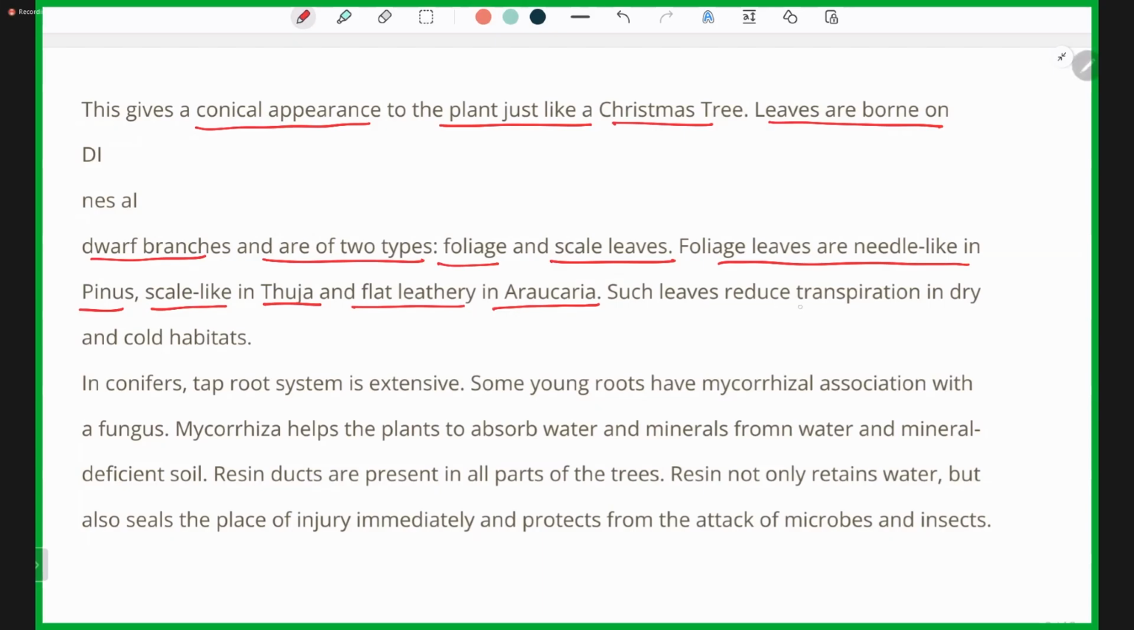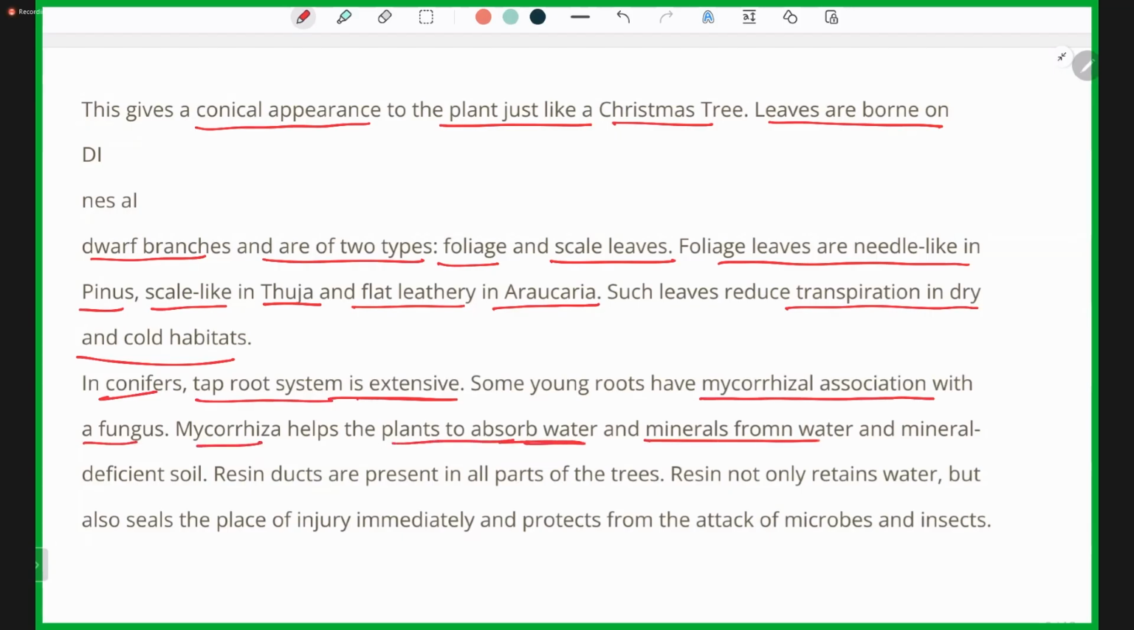Such leaves reduce transpiration in dry and cold habitats. Why are the leaves diminished to needles? In order to prevent the loss of moisture, to prevent transpiration in dry and cold habitats. In conifers, the taproot system is very extensive. Some young roots have mycorrhizal association with fungus. Mycorrhiza helps the plant to absorb water and minerals from water and mineral deficient soil.